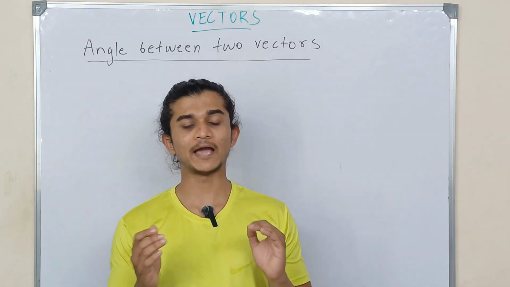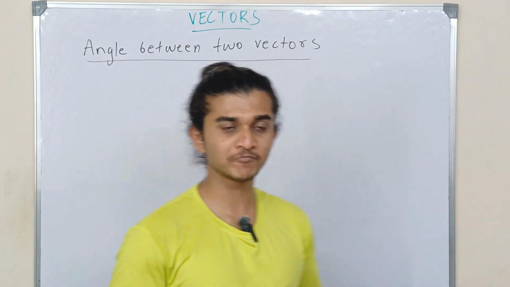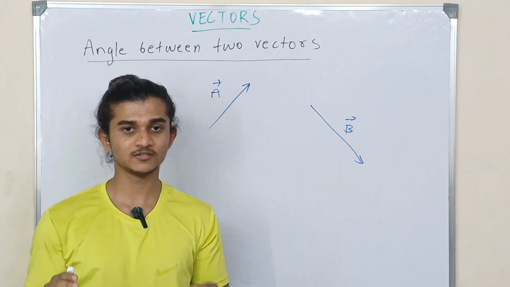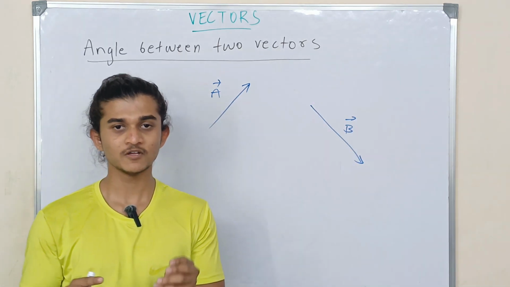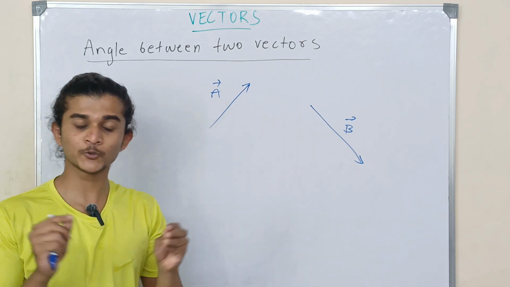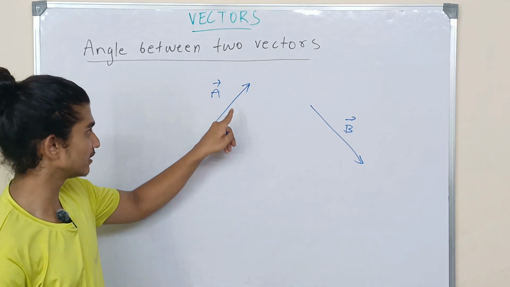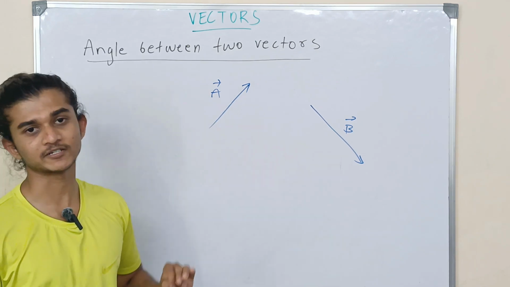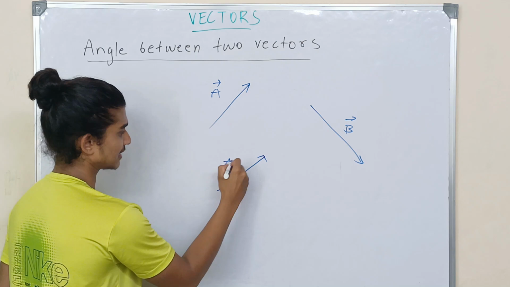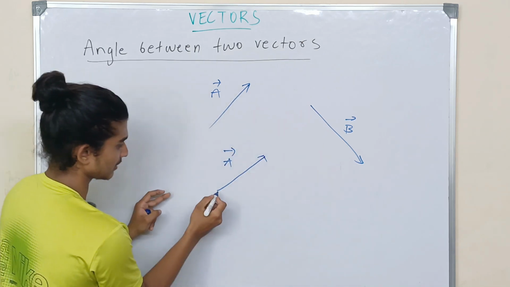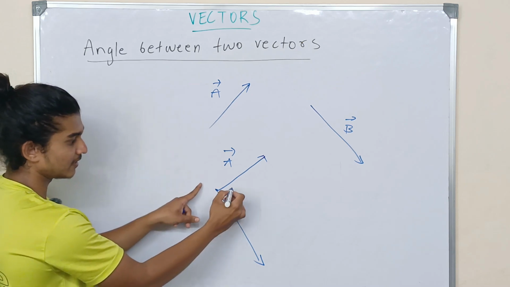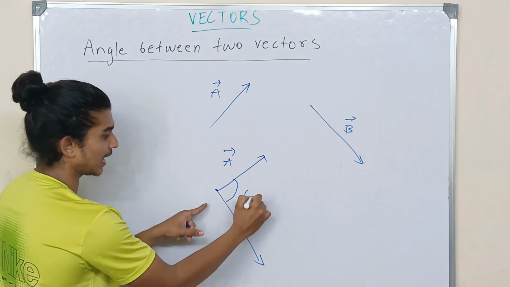Okay, now let us see what the angle between two vectors is. Suppose you have two vectors, say this is vector a and this is some random vector b. In order to find the angle between two vectors, the first thing you're going to do is merge the tails of these two arrows together in such a way that you don't alter the length or the direction of these two vectors. Suppose I shift this vector over here, I have to write it in this way, whereas if I shift this particular vector over here, I have to write it in this way. Now, if you join these two tails, the angle you get here is the angle between two vectors.